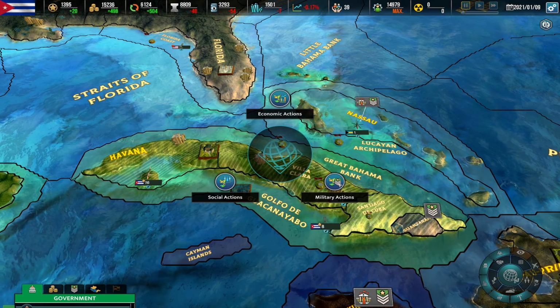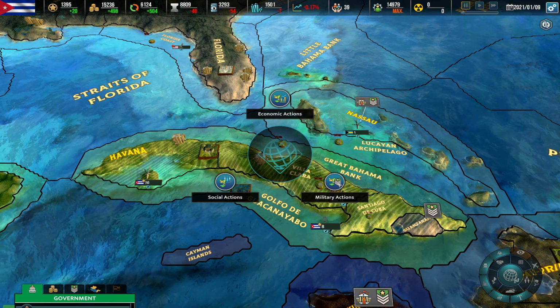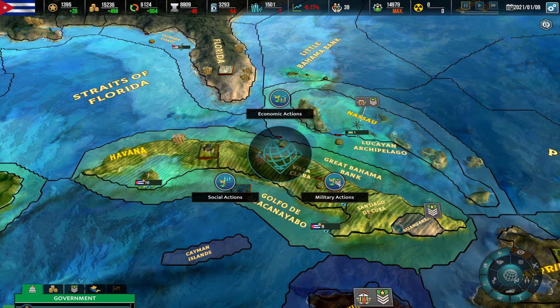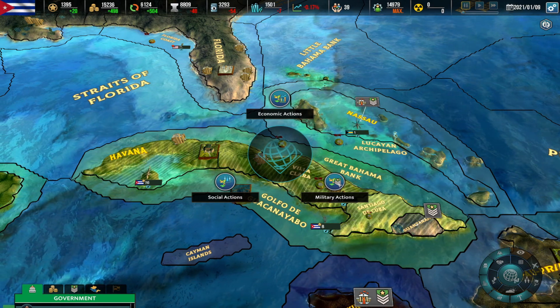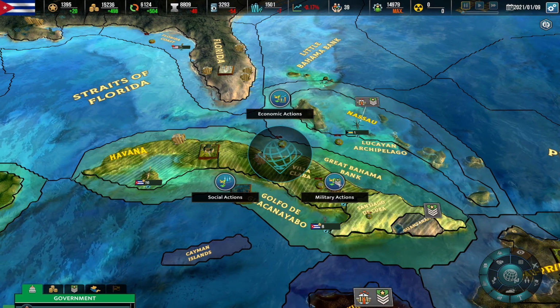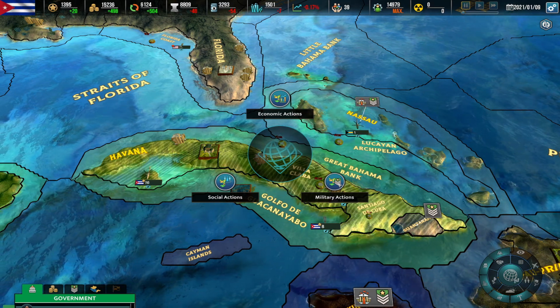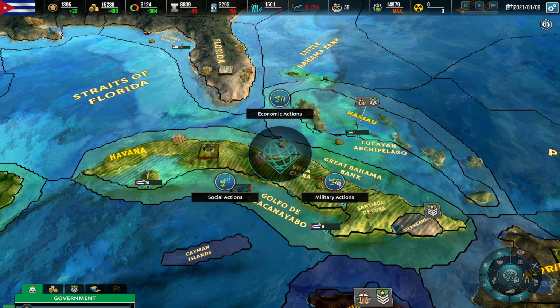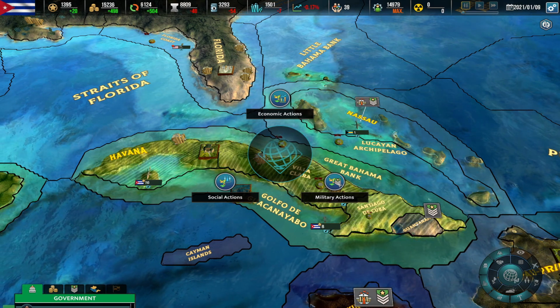Now, these types of actions you are able to do as a state, because there are other types of actions that you can do if you set one agent or spy. We're going to talk about that when we get to the section on spies.